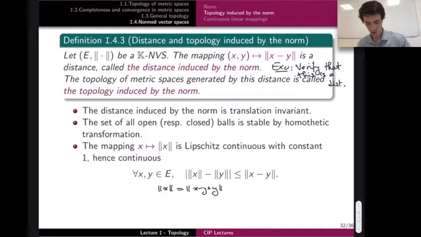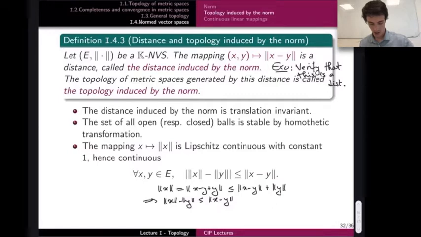And now I use the triangle inequality, which tells me that this is less than the norm of x minus y plus the norm of y. So if I read this differently, this means that the norm of x minus the norm of y is less than the norm of x minus y.